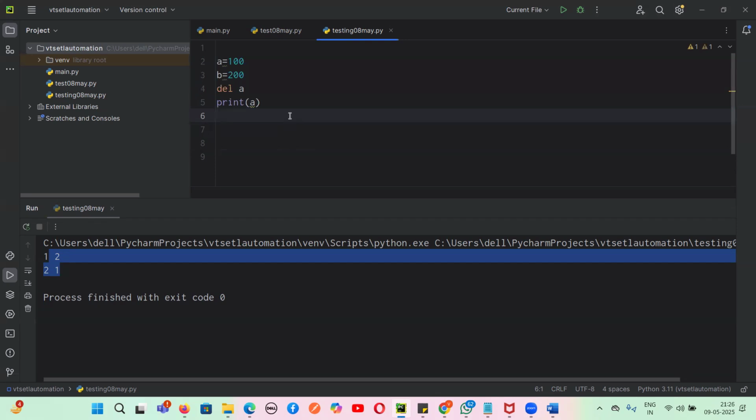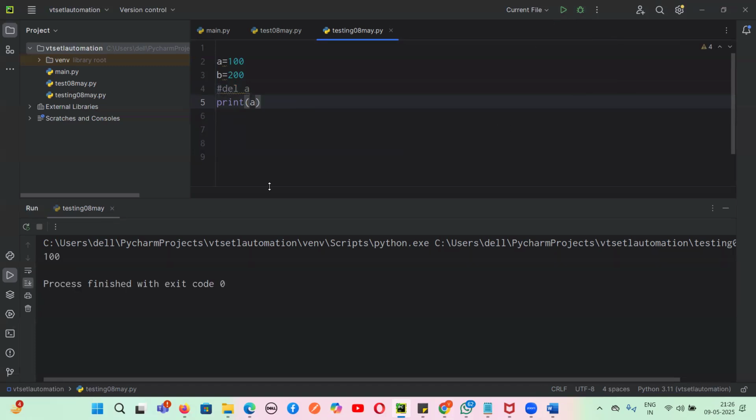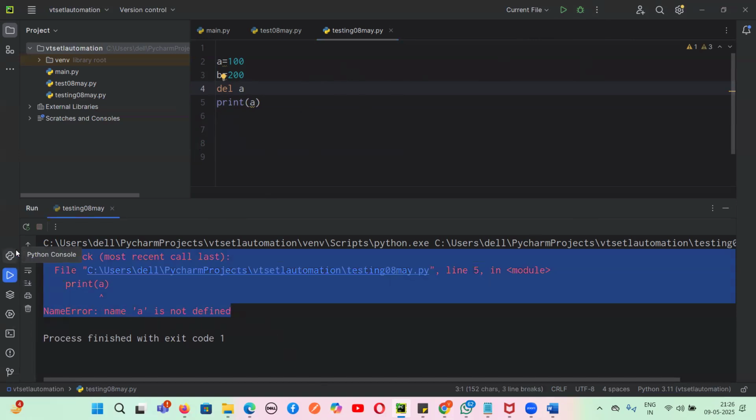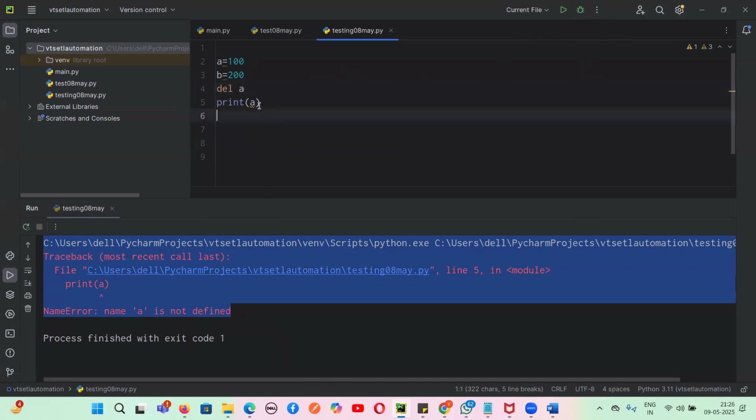Okay. So now we are trying to delete a particular variable. Suppose A is 100, B is 20. Now I'm deleting A and printing A. So let us just see one by one what is happening. First, let us not delete it. I'm getting the value of A as 100, which I am printing. Now I am deleting this A. So I'm writing DEL A, that means deletion of A. Now I'm printing A. So now what is coming? A not defined. Why are we getting this error, guys? Because we have deleted this A variable. Now I'm trying to print this A, so I will get no output.